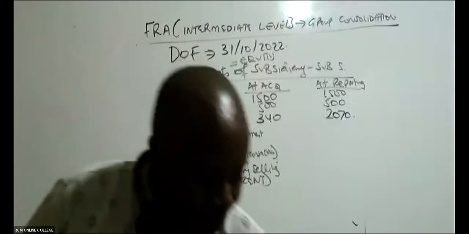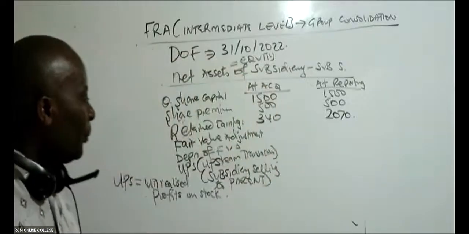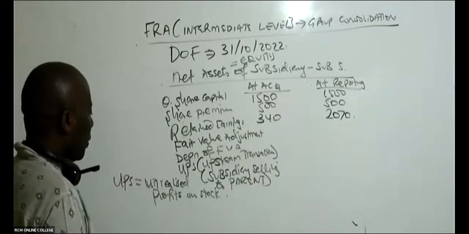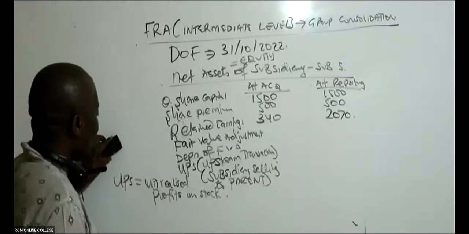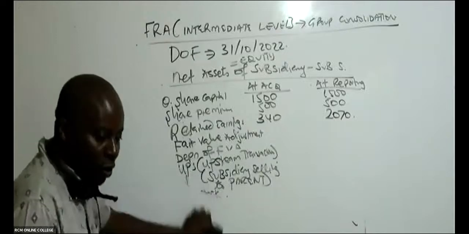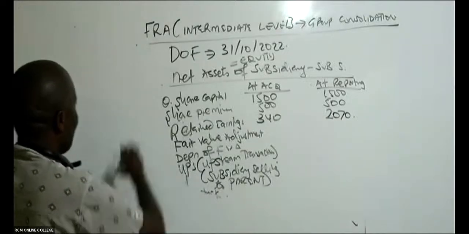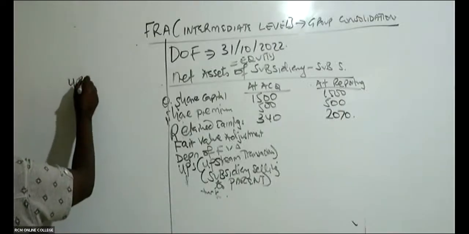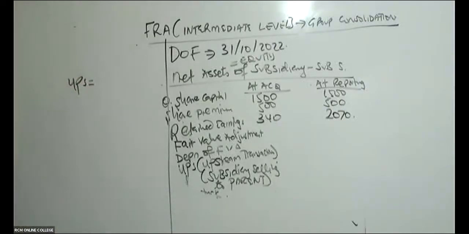All right. Thank you so much. So this is unrealized profits on what we call stock. And how do we calculate this unrealized profit on stock? Ladies and gentlemen, UPS is very, very important.